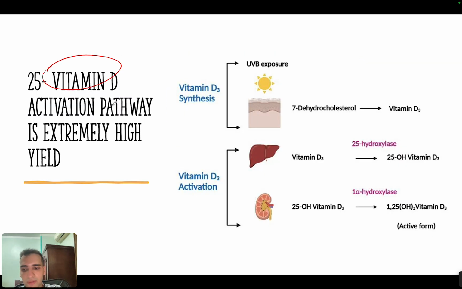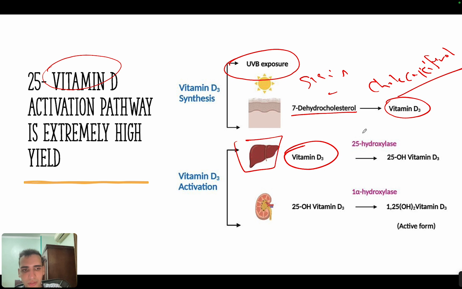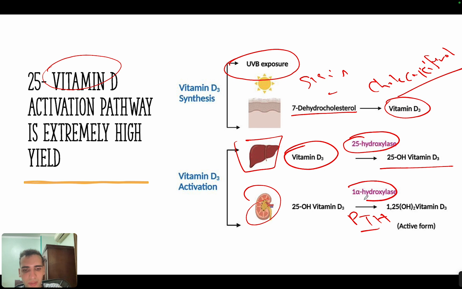Vitamin D activation pathway is extremely high yield. You need to know that in the skin, by the use of ultraviolet rays, you will convert 7-dehydrocholesterol into vitamin D3, or it's called cholecalciferol. It's important to know this name. Then this cholecalciferol in the liver, by the conversion by 25-hydroxylase, will be converted to 25-OH vitamin D3. Then in the kidney, by the use of parathyroid hormone and this enzyme, which is 1-alpha hydroxylase, the 25-OH vitamin D will be converted to 1,25-OH, which is the active form of vitamin D.